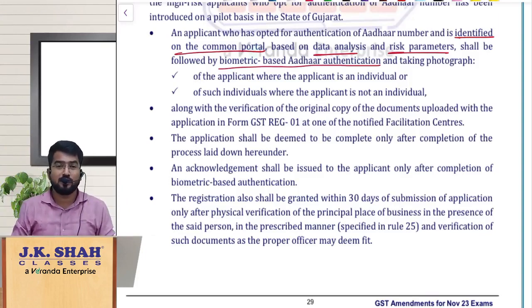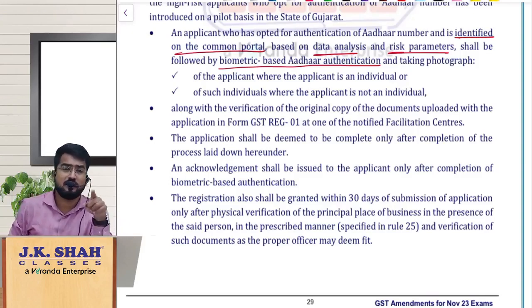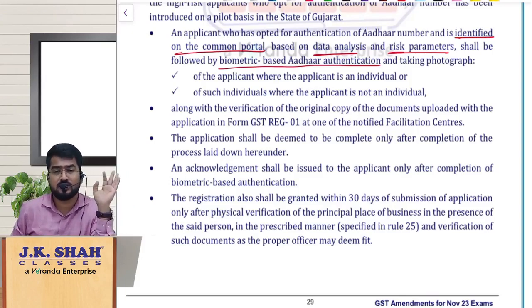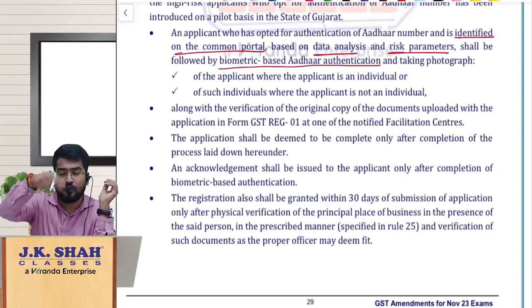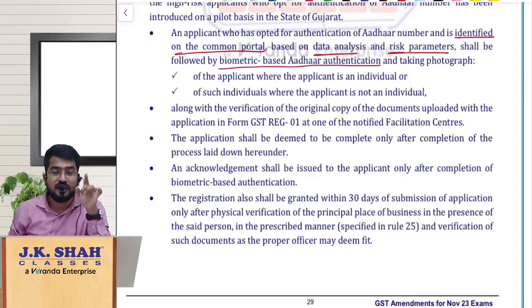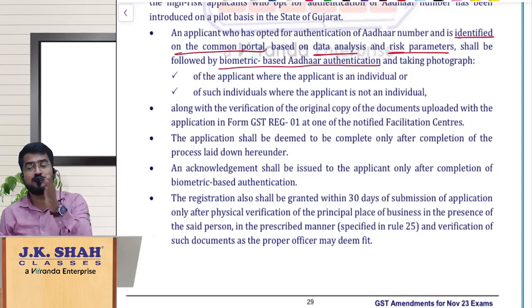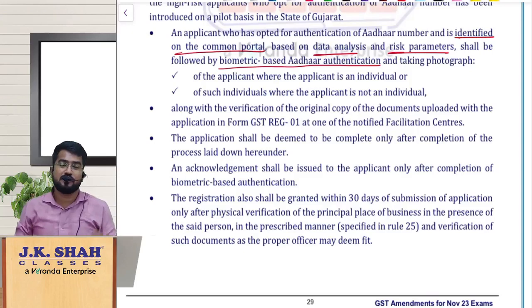But now, on a pilot basis in the state of Gujarat, they have started implementing this: once you fill in the application, even though you have selected Aadhaar authentication and everything is normally done, if the common portal says this applicant shall go through biometric Aadhaar authentication, not just an OTP to the mobile number linked to Aadhaar, then the department will do biometric-based Aadhaar authentication, and also physical verification of your premises.